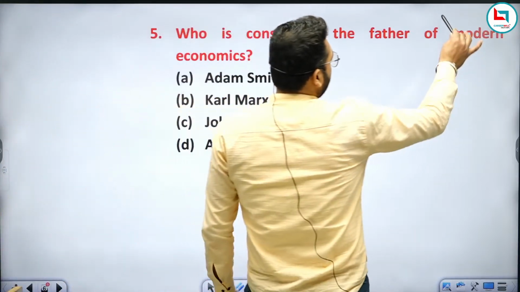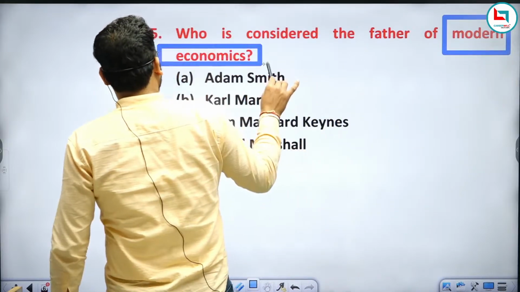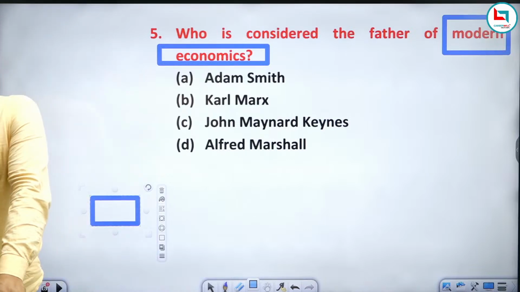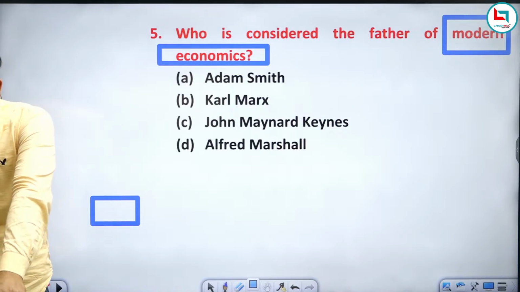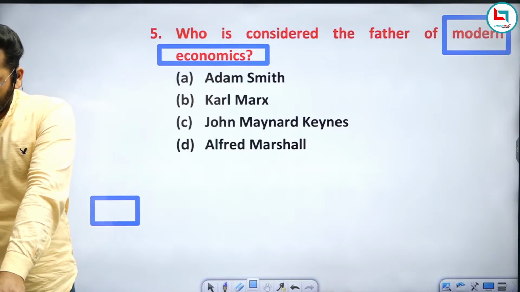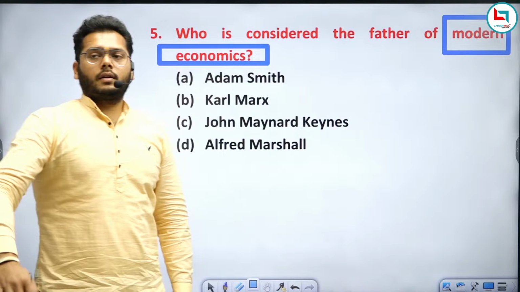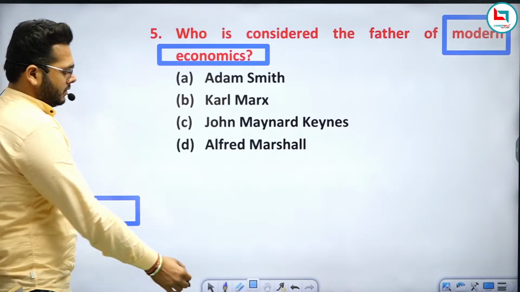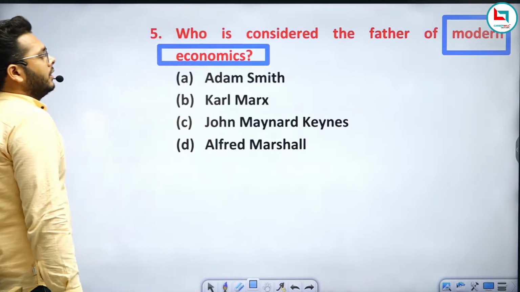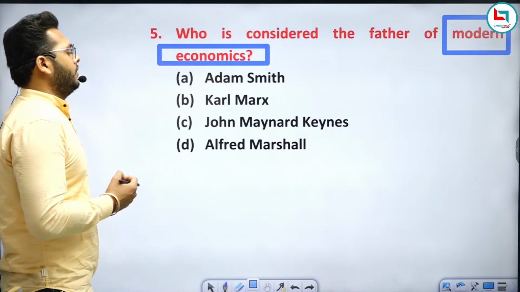Here the question is asking for the father of modern economics.